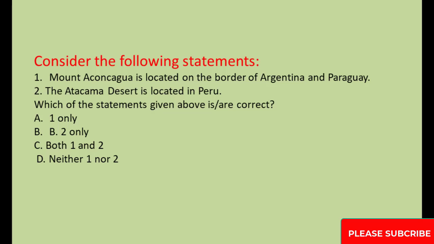Consider the following statements. 1. Mount Aconcagua is located on the border of Argentina and Paraguay. 2. The Atacama Desert is located in Peru. Which of the statements given above is/are correct? A. 1 only. B. 2 only. C. Both 1 and 2. D. Neither 1 nor 2.